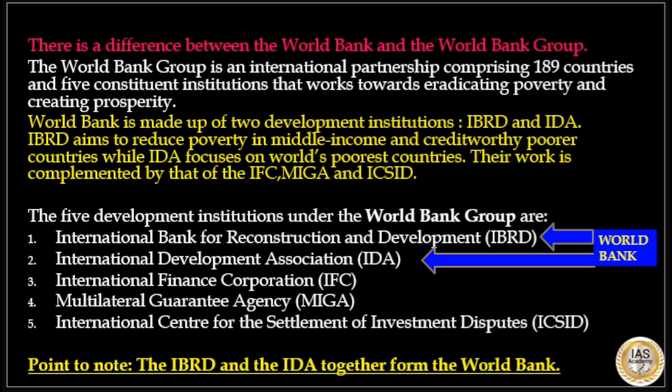There is a difference between the World Bank and the World Bank Group. The World Bank Group is an international partnership comprising 189 countries and 5 constituent institutions that work towards eradicating poverty and creating prosperity. The 5 development institutions under World Bank Group are IBRD, IDA, IFC, MIGA and ICSID. World Bank is made up of 2 development institutions, that is IBRD and IDA. IBRD aims to reduce poverty in middle income and creditworthy poorer countries, while IDA focuses on the world's poorest countries. Their work is complemented by that of IFC, MIGA and ICSID.